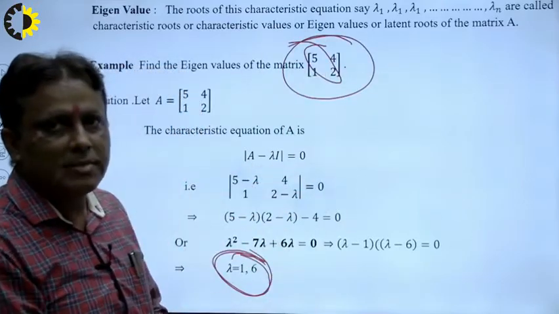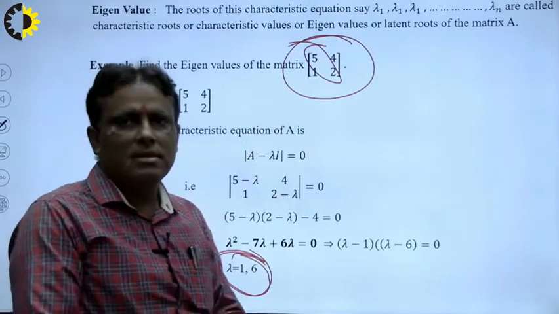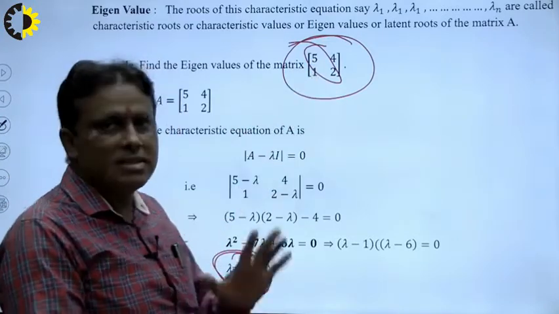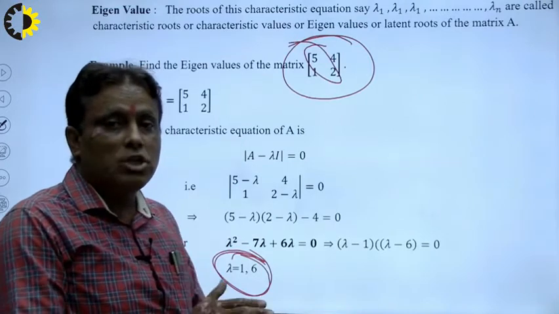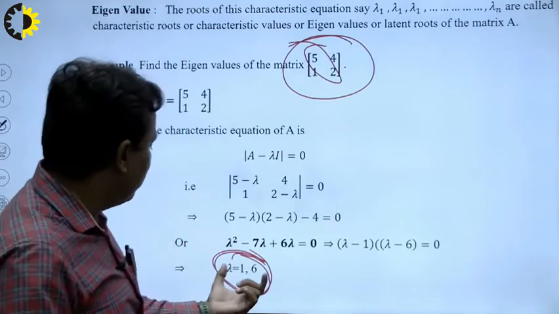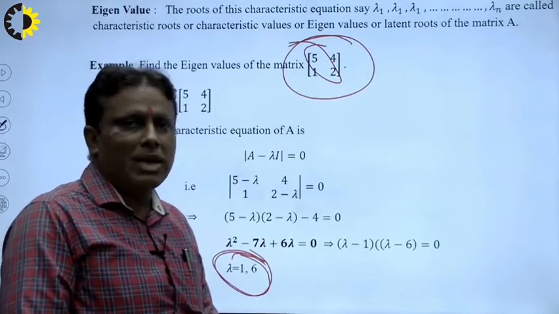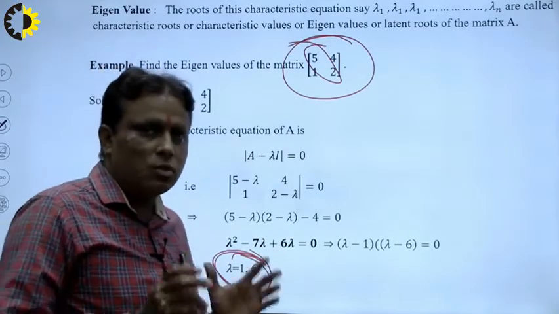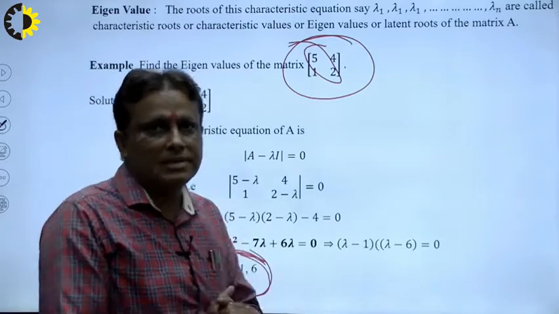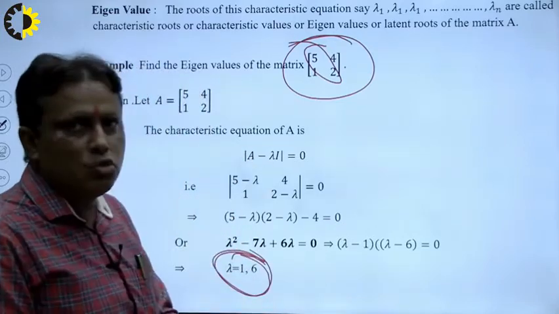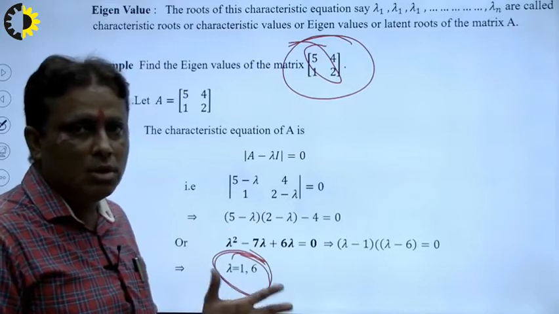How to calculate the determinant? 5 times 2 is 10, minus 4 is equal to 6. That means if the product of the roots is equal to the determinant of the square matrix, then our roots are 100% correct. So this is the criterion to check whether our result is true or not.